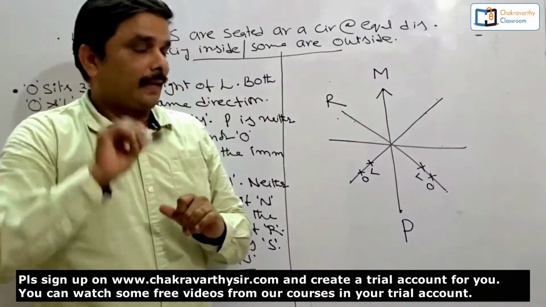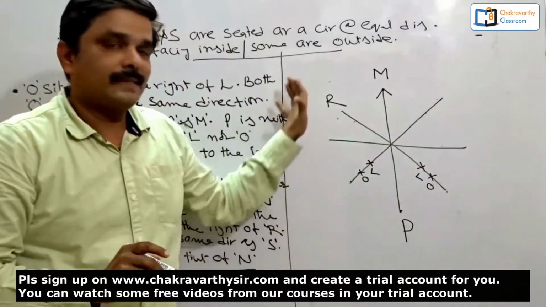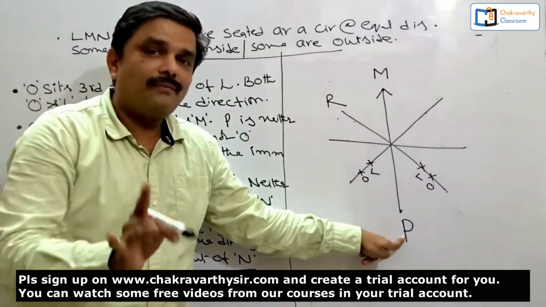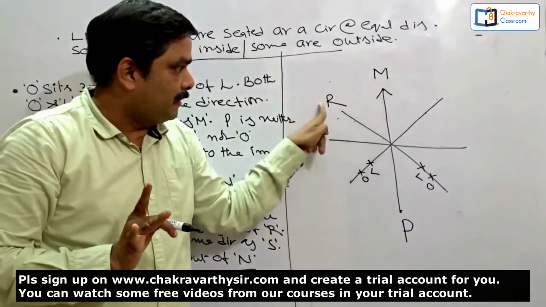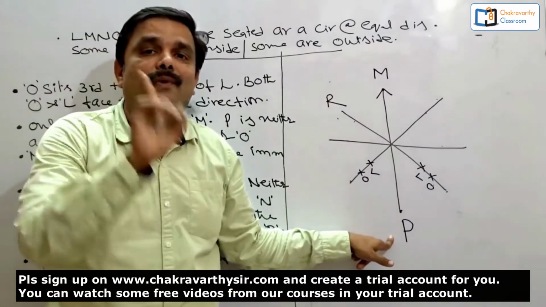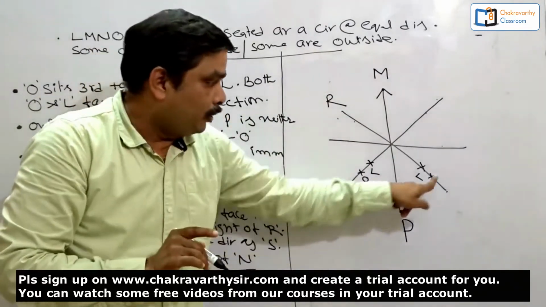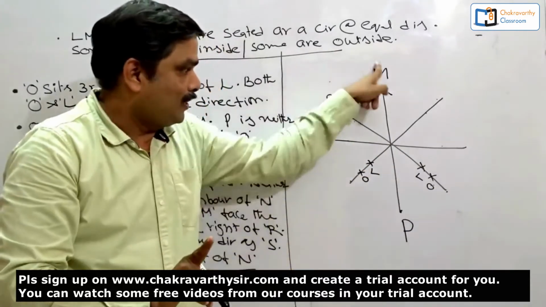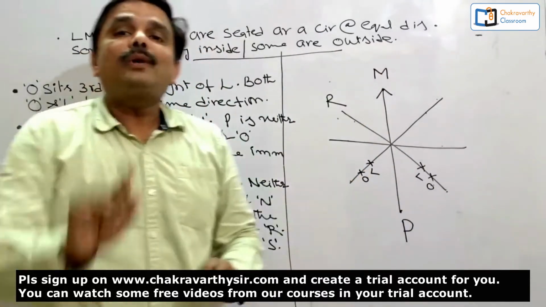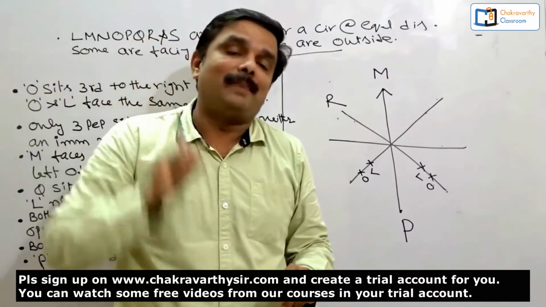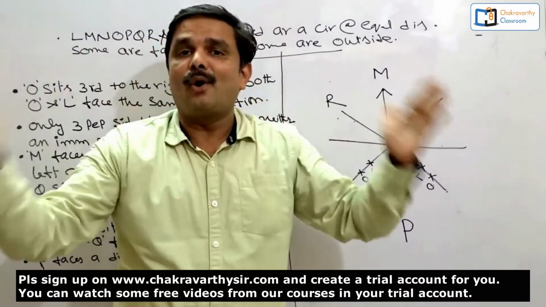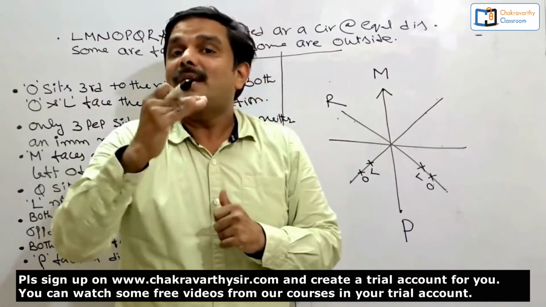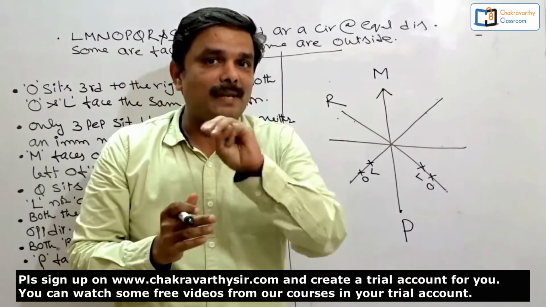See, I'll give you one technique here. Total 8 places are there. Out of 8 places, 1, 2, 3 are filled up. Means these 3 places are not suitable for L or O. And 2 more places are gone for L or O. Means what does it mean? 1, 2, 3, 4, 5. Out of 8 places, 5 places are gone for L and O. Where shall I keep L and O? In the remaining 3 places only.